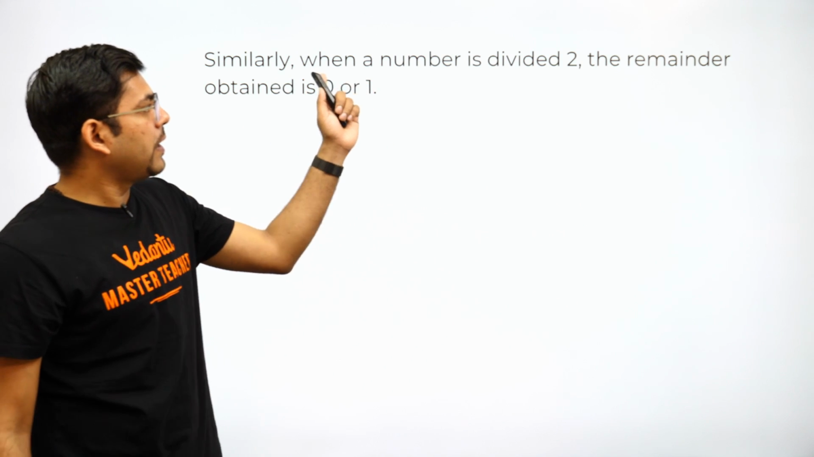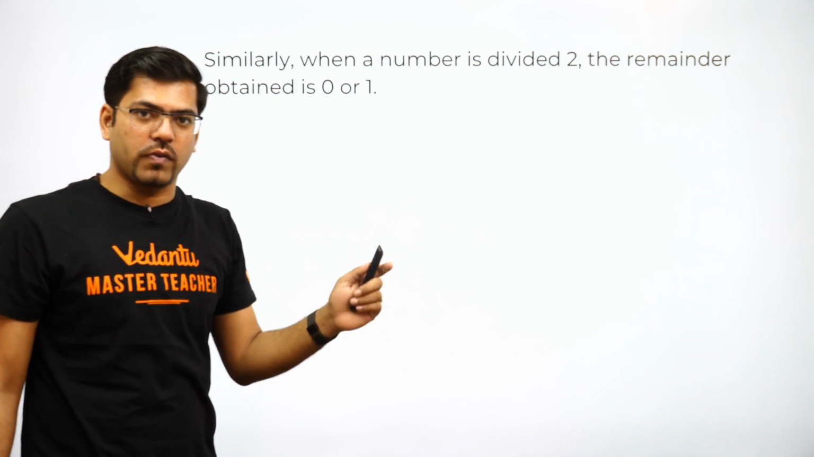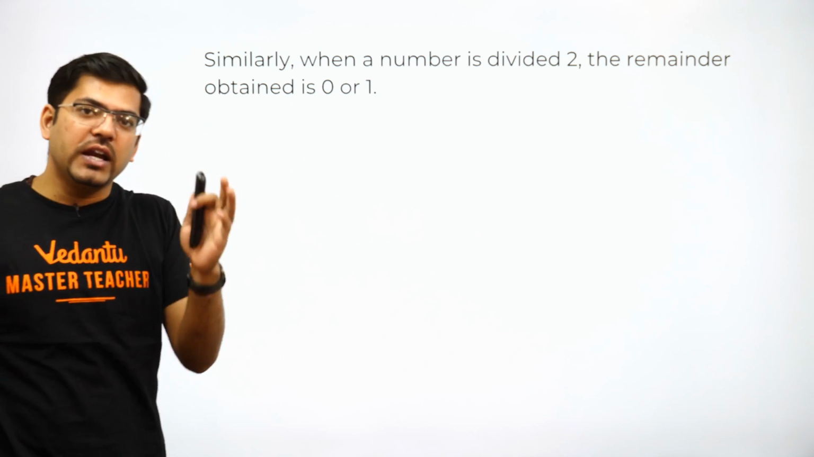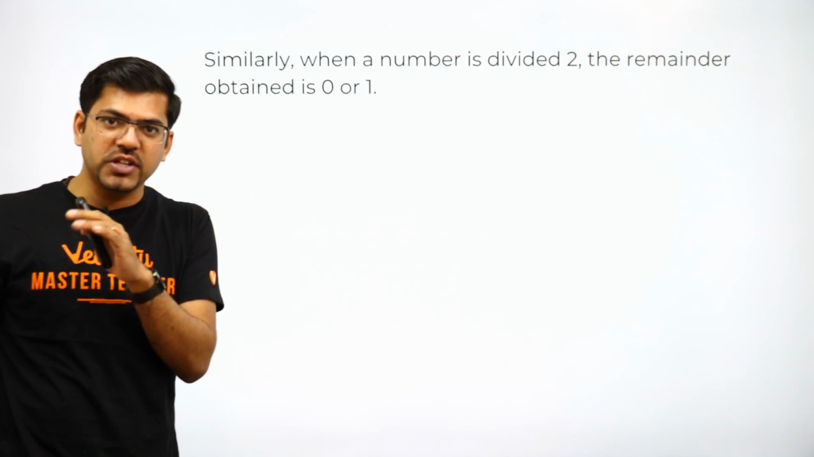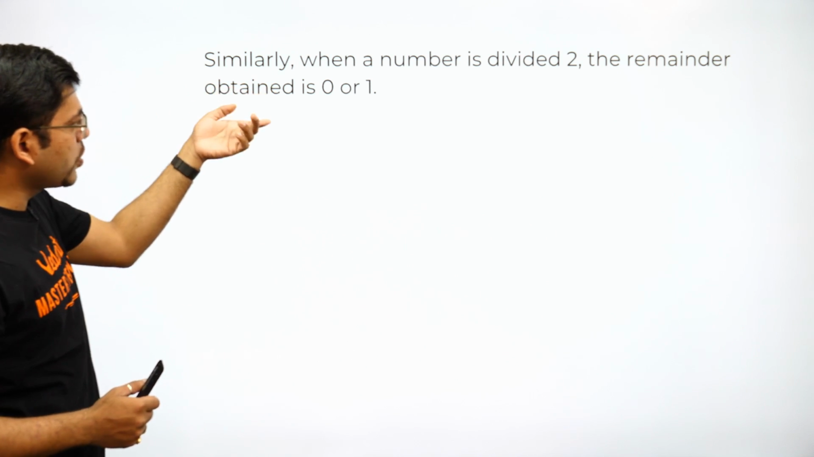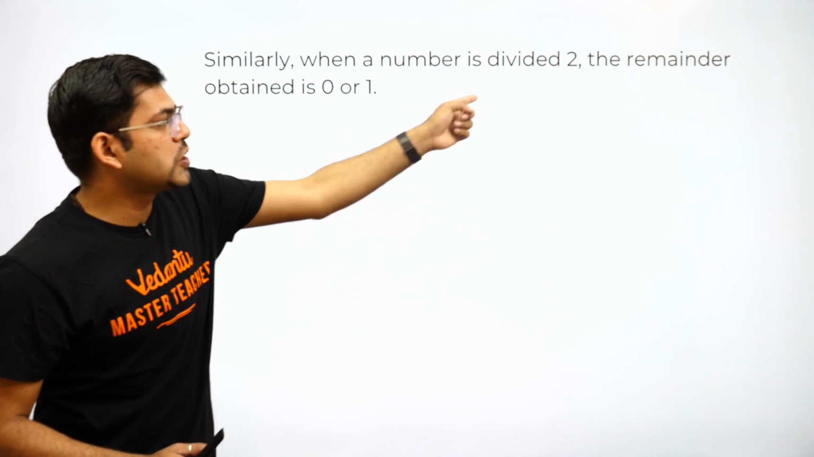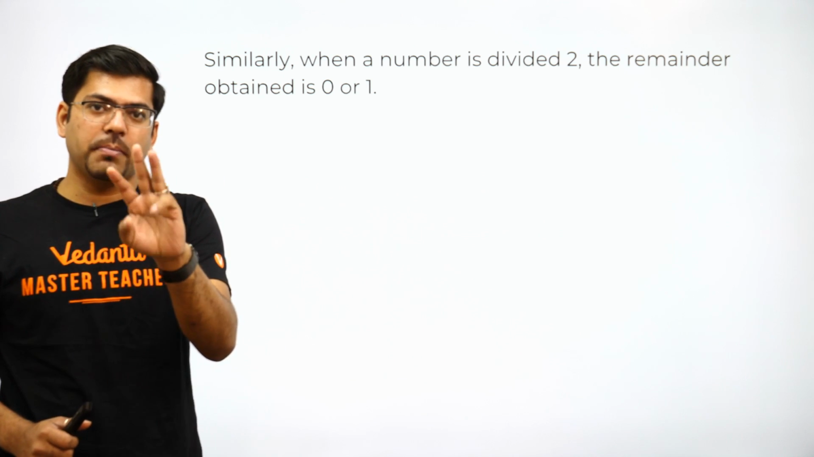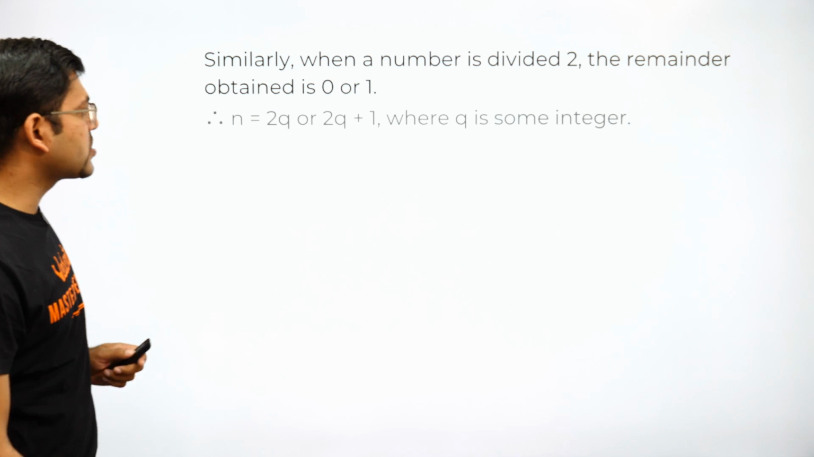Similarly, when a number is divided by 2, the remainder obtained is 0 or 1. Now, if the same question comes as a 3 marker question, from here onwards you can directly write that n into n plus 1 into n plus 2 is also divisible by 3, and then hence proved for a 3 marker question. But if this question goes on for 4 marks, you will move on with the next step.